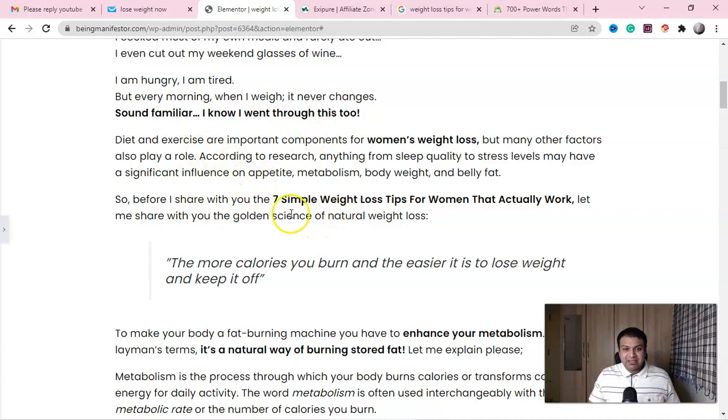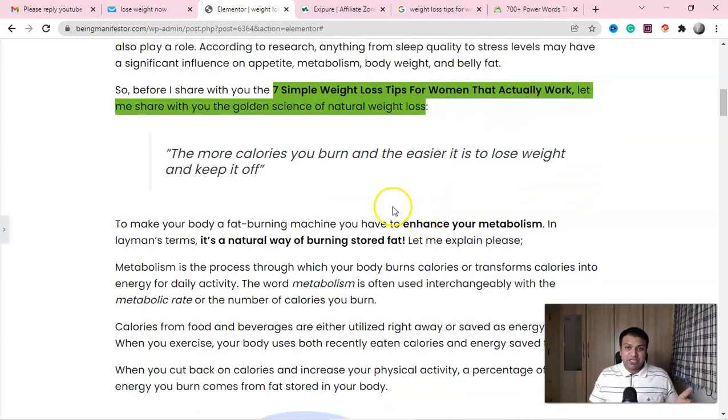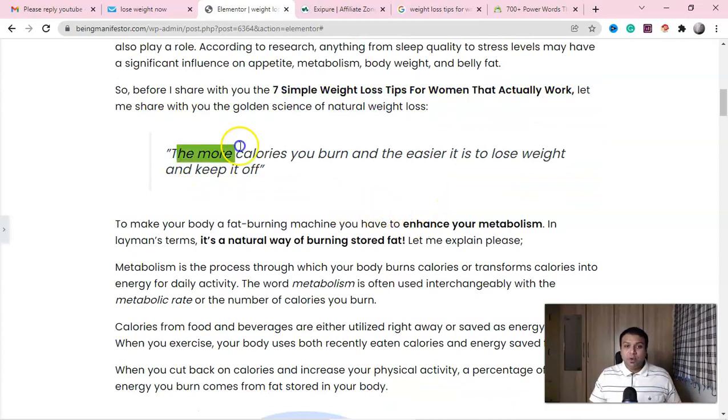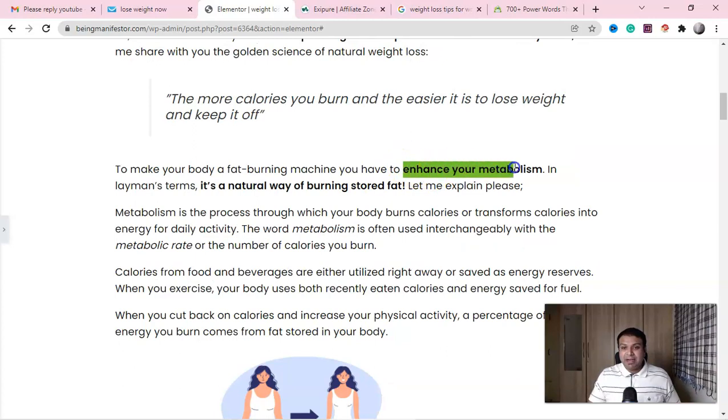And then guys, I said there is a natural way to lose weight. And what is the natural method of losing weight guys? The more calories you burn, the easier it is to lose weight by enhancing metabolism. Now for this you should have knowledge. On YouTube, do not watch what they are doing. Do not follow what those YouTubers are teaching you. They will someday promote spiritual products, someday diabetes, someday